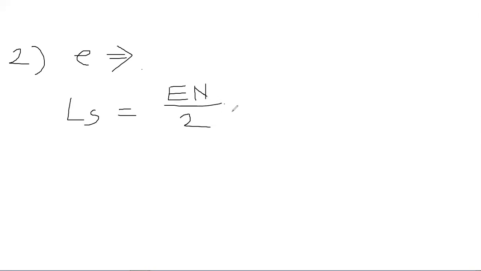Now what are this capital E and capital N? Capital N is the rate of change of super elevation, and that will be 1 in N. The value of N will be between 60 to 150.